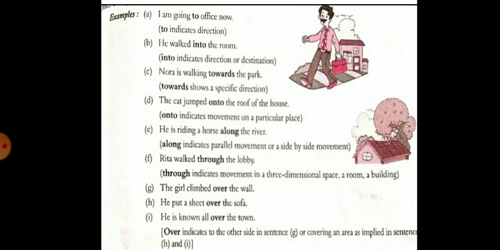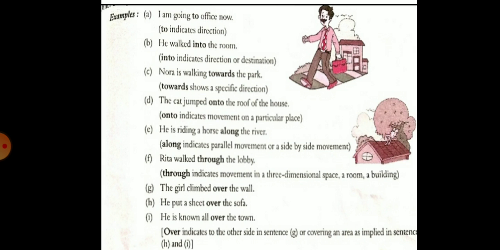Now look at some of the examples. First, I am going to office now. Here, to indicates direction. He walked into the room. Into indicates direction of destination. Nora is walking towards the park.